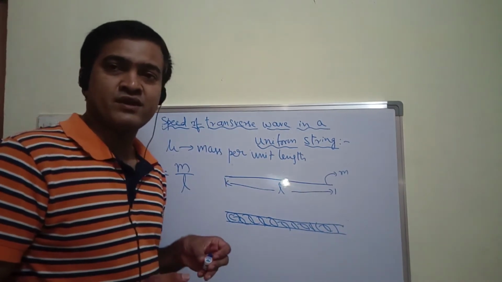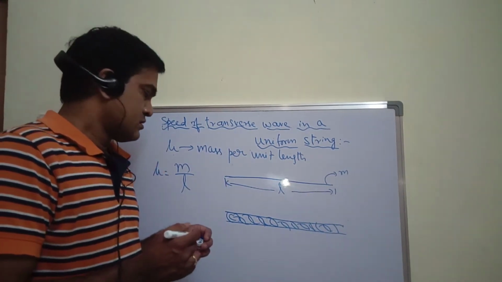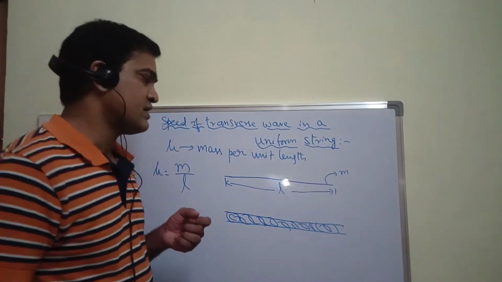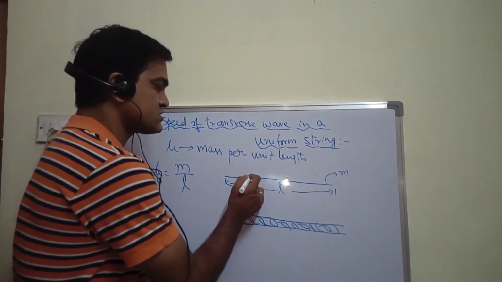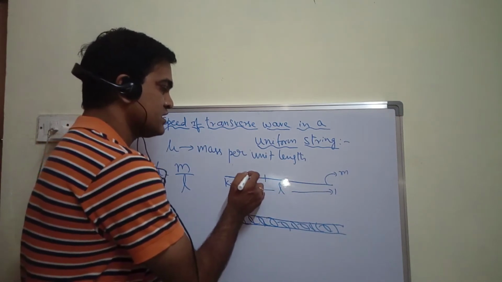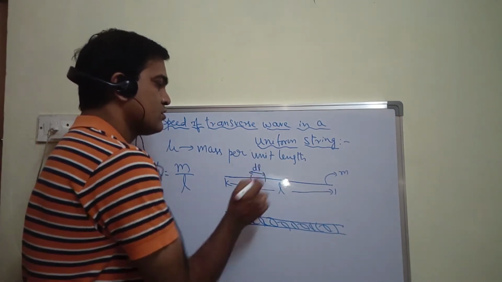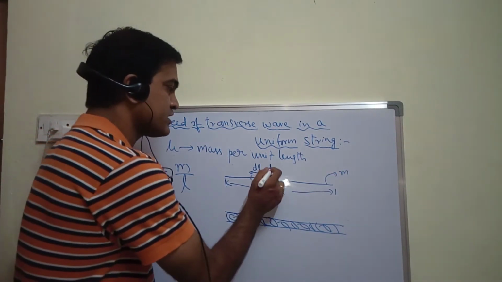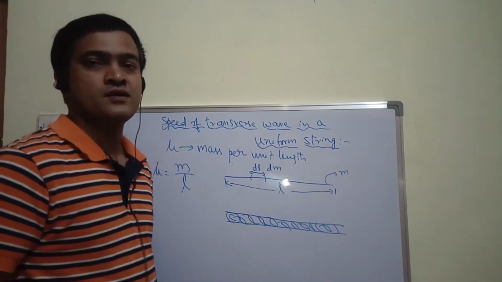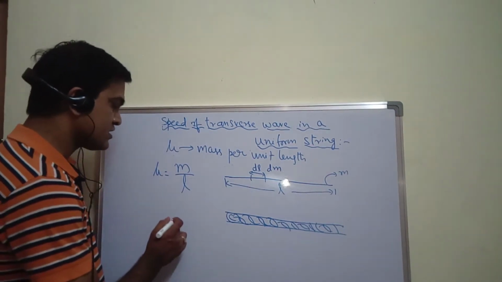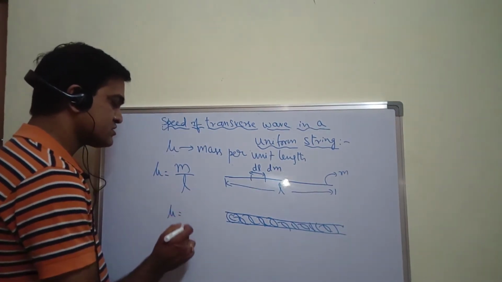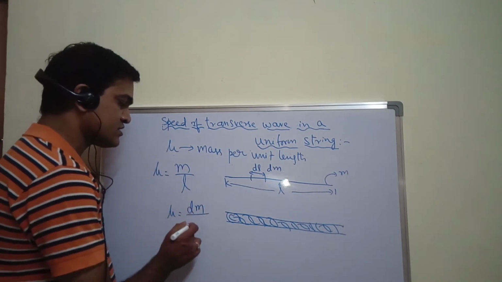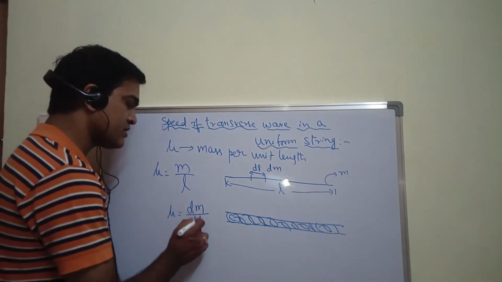Fine. In the same way, if I consider a small element of length dl, whose corresponding mass is dm, then I can say that mu is equal to the small element of mass upon the small element of length.